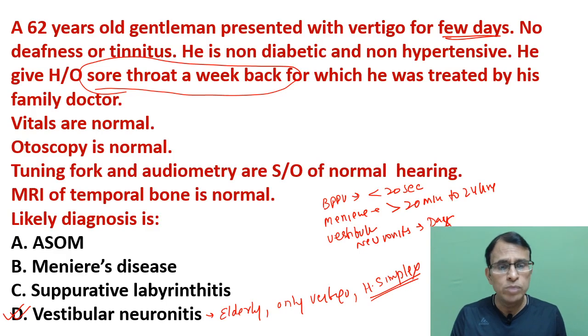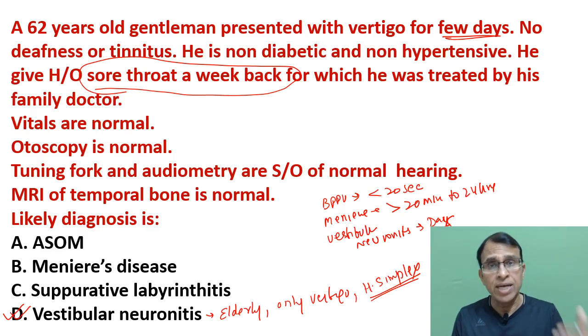It is not ASOM because ASOM has pain, discharge, we all know, and there is no vertigo. In ASOM there is no vertigo. Is it a middle ear disease? I told you, no vertigo usually. Meniere's disease will always have hearing loss. This is the main complaint. Meniere's disease: vertigo, hearing loss, and tinnitus. And vertigo is not for days in Meniere's disease. Certainly not. One day maybe, but not for days. And they will definitely have tuning fork and audiometry findings showing some sensorineural hearing loss.